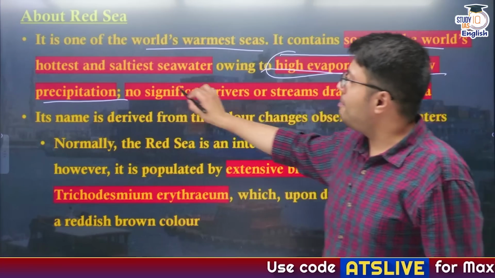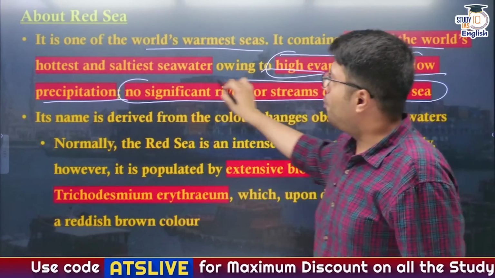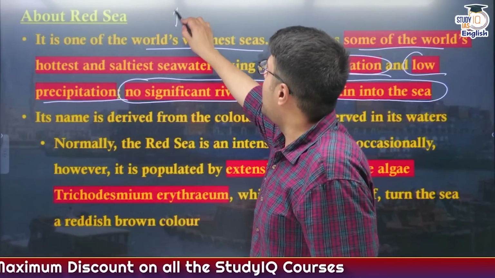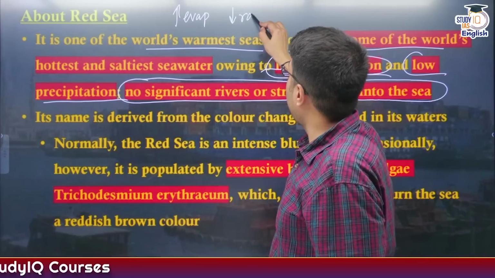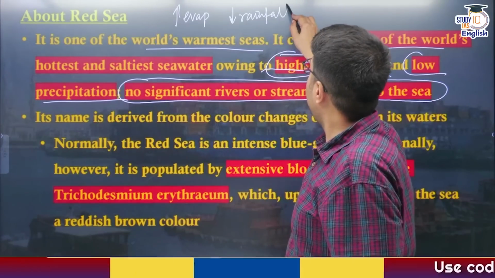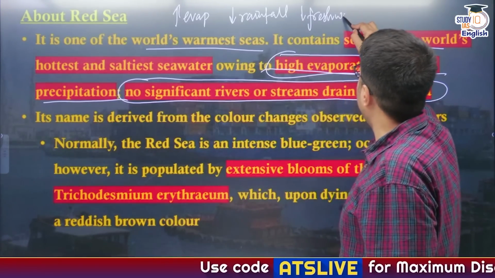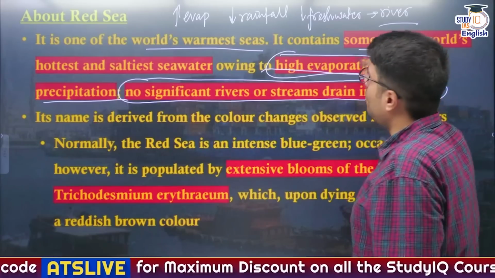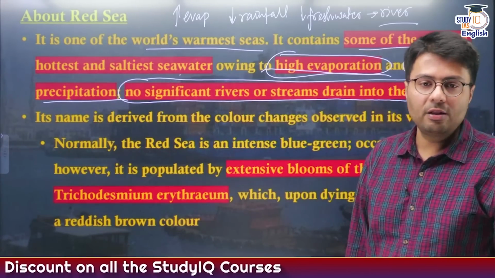Similarly, what you need to remember, there is no significant river or stream of water that drains into the Red Sea. Therefore, this Red Sea witnesses high amount of evaporation, little or no rainfall, as well as little or no addition of fresh water through rivers or streams, right? So this is why Red Sea is one of the hottest and saltiest seawater anywhere in the world.